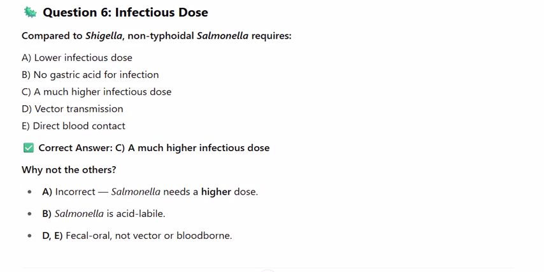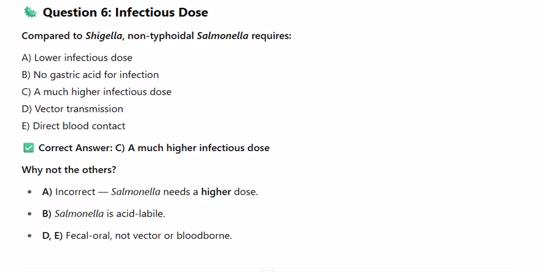Question 6. Infectious dose. Compared to Shigella, non-typhoidal Salmonella requires: A. A lower infectious dose. B. No gastric acid for infection. C. A much higher infectious dose. D. Vector transmission. E. Direct blood contact. Correct answer C. A much higher infectious dose.